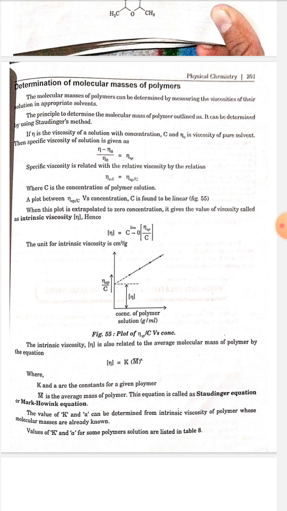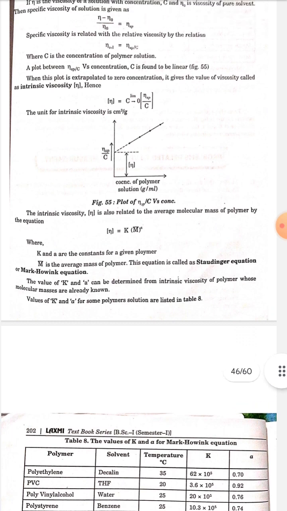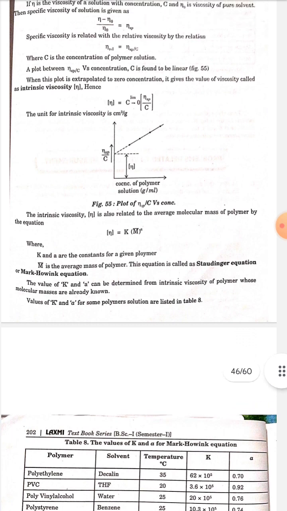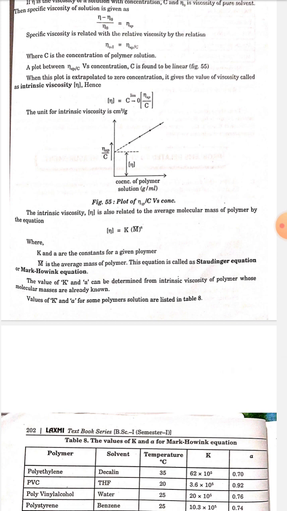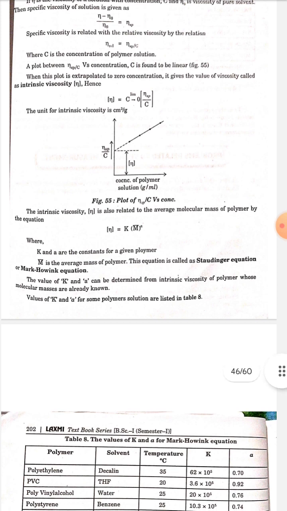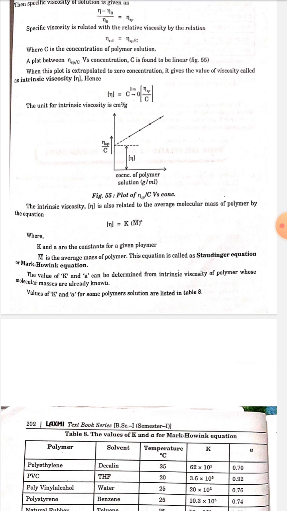The intrinsic viscosity eta is also related to the average molecular mass of the polymer by the equation eta is equal to K M bar to the power a, where K and a are constants for a given polymer. M bar is the average mass of the polymer. This equation is called the Staudinger equation or Mark-Houwink equation. The values of K and a can be determined from the intrinsic viscosity of polymers whose molecular masses are already known. Values of K and a for some polymer solutions are listed in the table below.